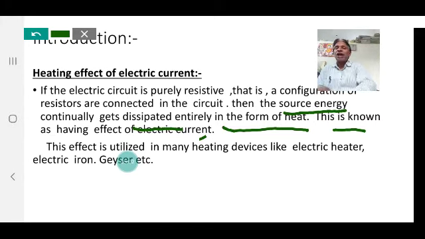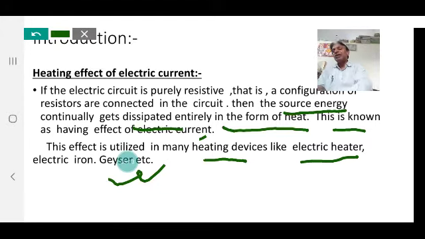This effect is utilized in many heating devices that you have seen, like the electric iron, electric heater, and geyser. In these devices heat is desirable, so the total electric energy is converted into heat, and it is expressed in terms of some fundamental quantities that we will discuss next.